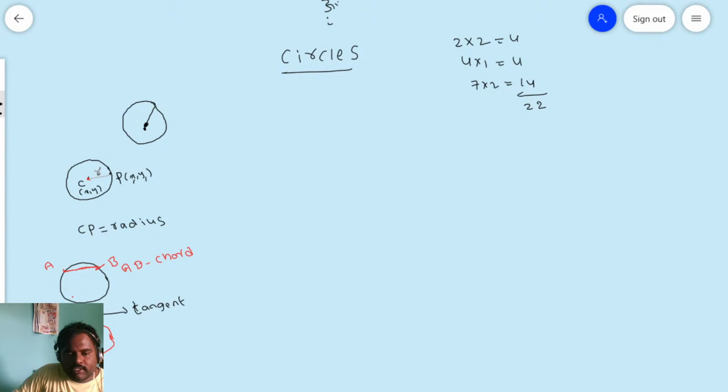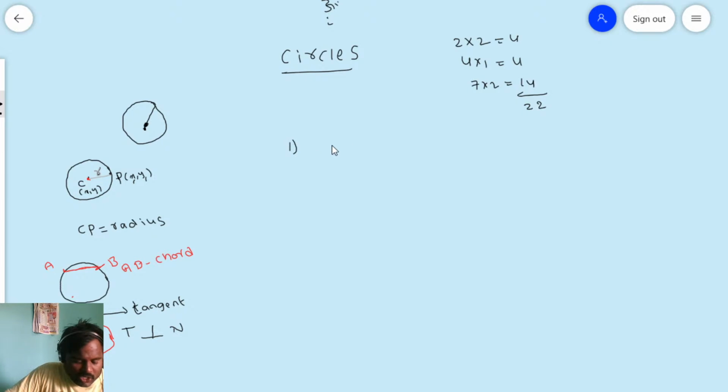Next, if you draw the radius from the center to this point, then this straight line is said to be normal to this tangent. Always, the tangent and normal are perpendicular. Now, coming to circles, let's see what topics we have in the syllabus.